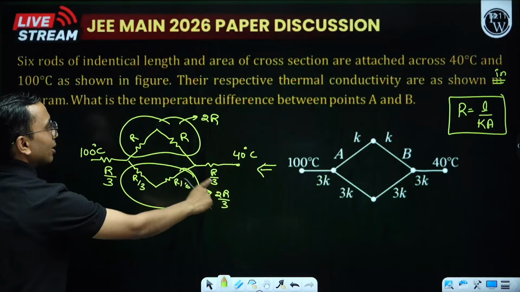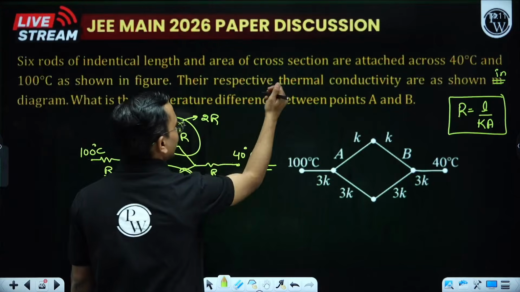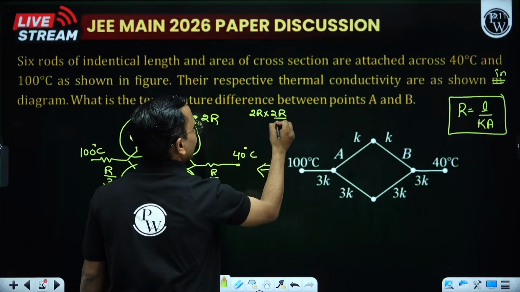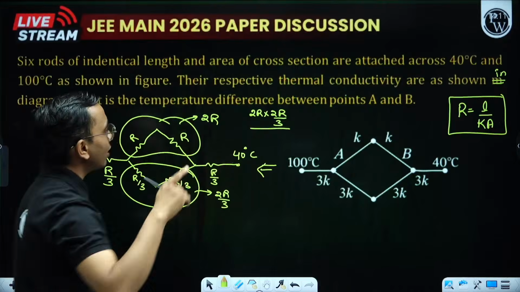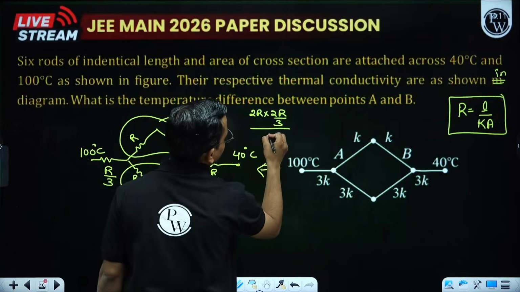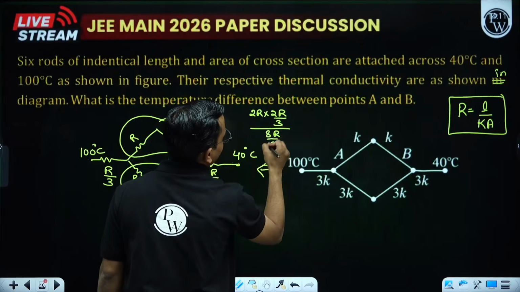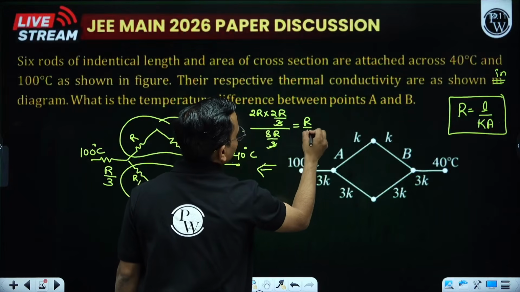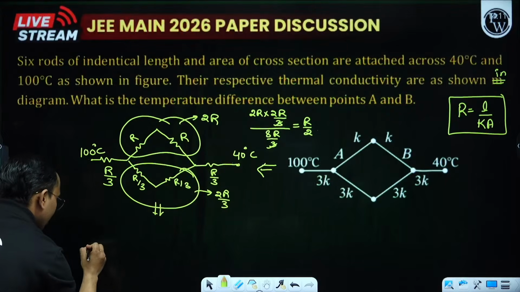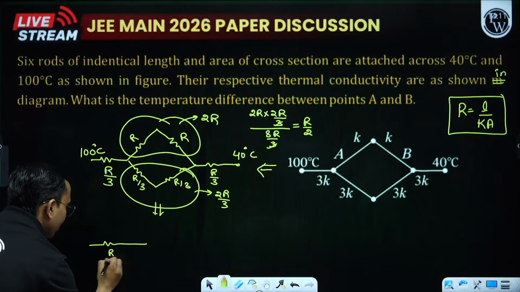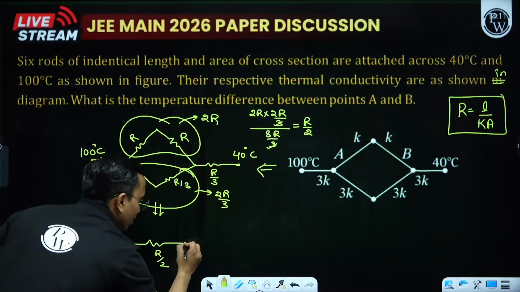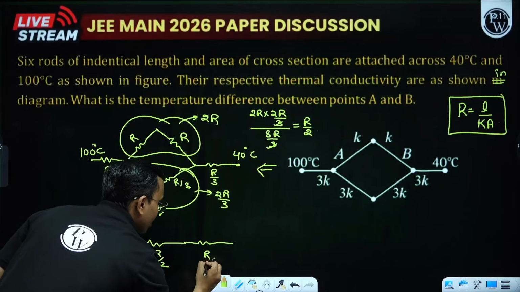2R and 2R by 3 are in parallel. What will be the equivalent of these two? So 2R into 2R by 3 divided by 2 plus 2 by 3 into R. How much is that? 3 into 2, 6 plus 2, 8R by 3. The 3 got cancelled, this becomes R by 2. So this is R by 2. Now redraw this circuit. This was R by 3, this is R by 2, this is R by 3.